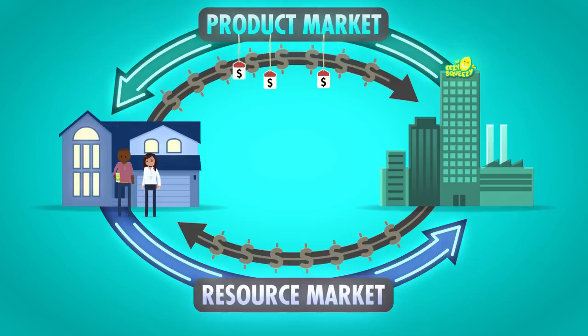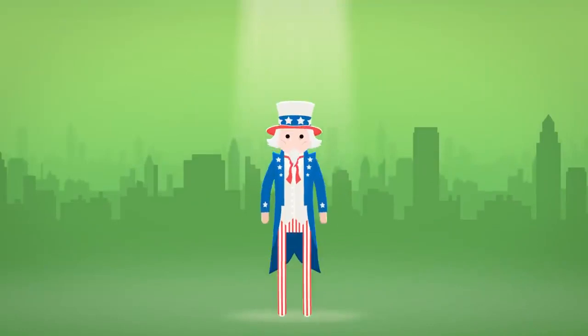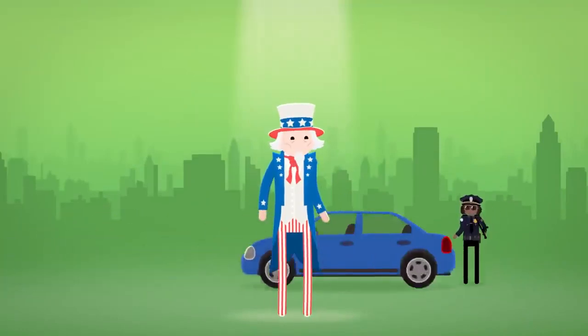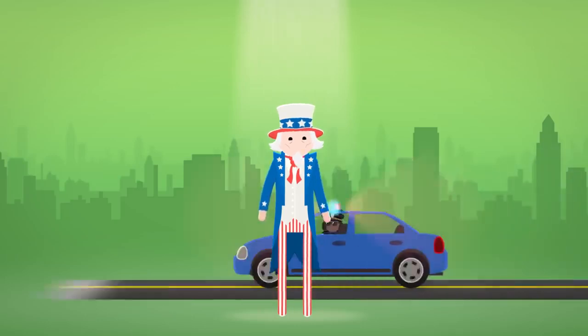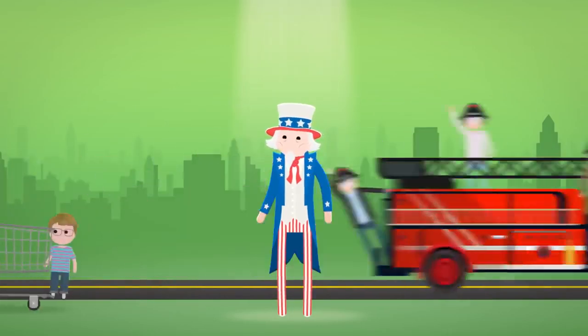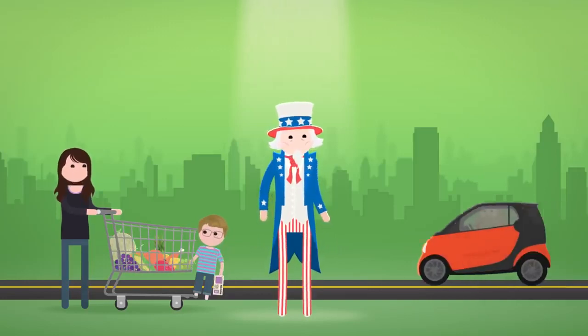But there's another key player in the economy, the government. The government also buys products and resources. For example, they'll buy cars from businesses and hire government employees like policemen to drive them. The government pays for public goods like roads and bridges and public services like firefighters and teachers. They also provide transfer payments to individuals in poverty and subsidies to businesses to produce things like fuel-efficient cars.